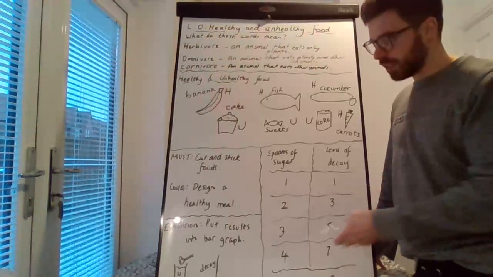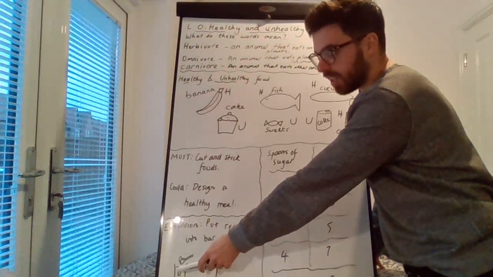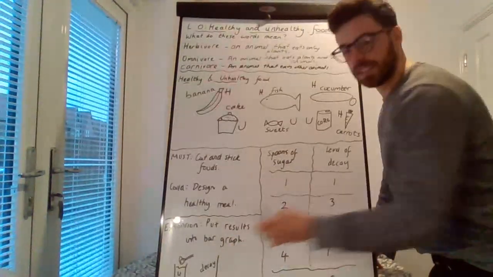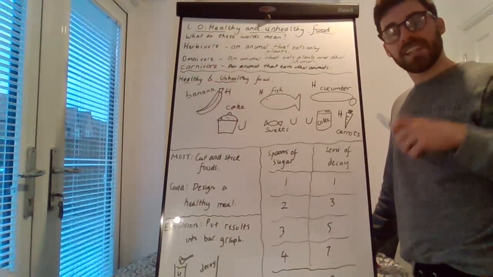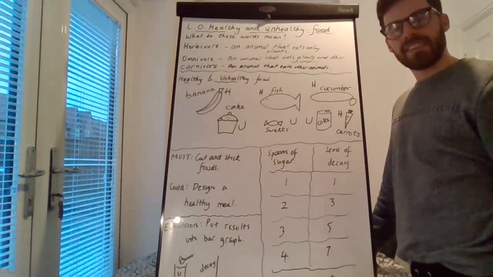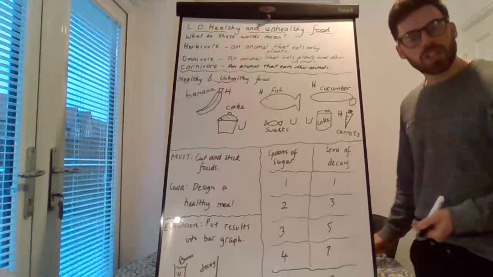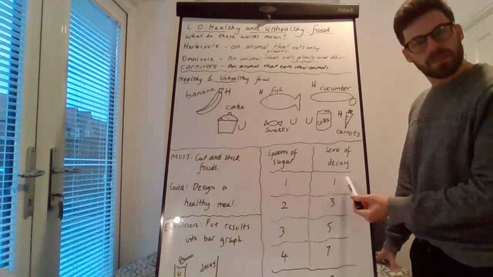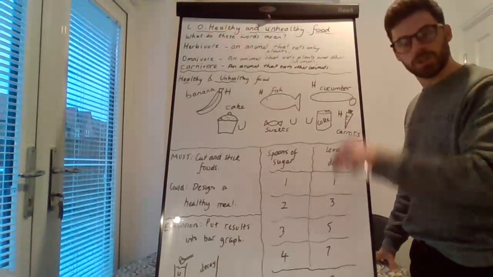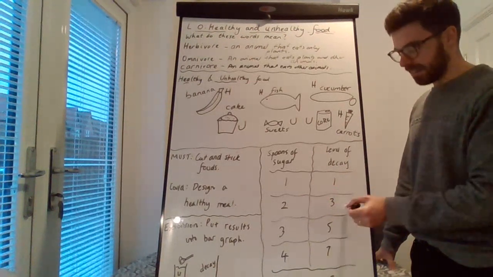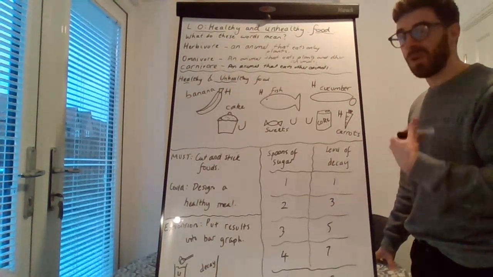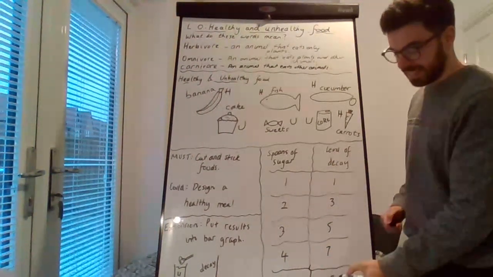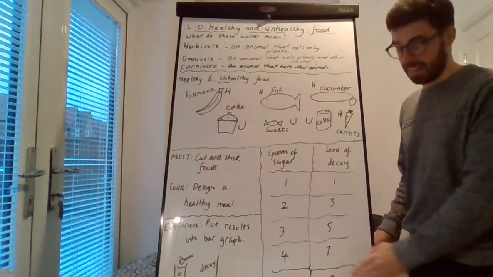I've conducted an experiment where I have put a tooth in some water and I've added different amounts of sugar. So I had a glass full of water with a tooth in and I put different amounts of sugar in with those different teeth. And these are the results that I found. When I put 1 spoonful of sugar, the tooth got a little bit of decay, a decay level of 1. When I put 2 spoonfuls of sugar, there was a decay level of 3. The tooth was more decayed, more unhealthy. And as you can see, all the way down to 5 spoonfuls of sugar, which had a decay level of 9, so the tooth was very decayed.